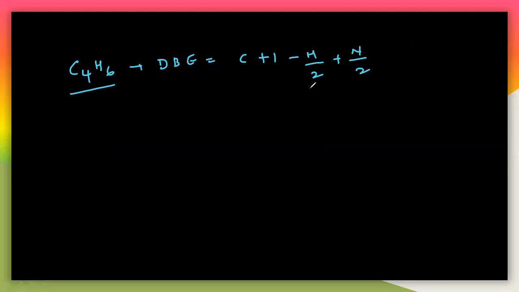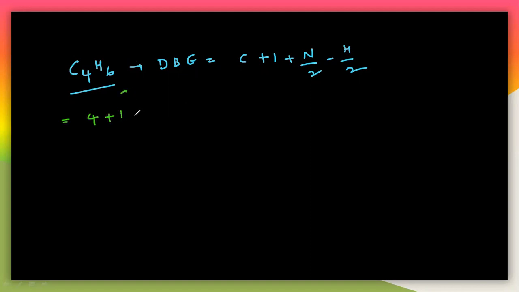Let us write this one at this side, and this one will be on the left side here. I'm writing this like this. Let us write this double bond equivalence: C plus 1 plus N by 2 minus H by 2. So this is the double bond equivalence formula here. Let us try to solve for this particular molecular formula. First, C4H6 is there. So that means the number of carbons here, how many are there? 4 carbons plus 1.